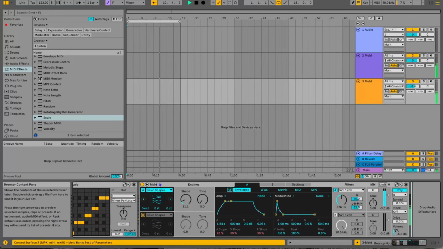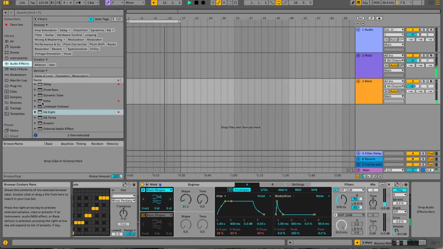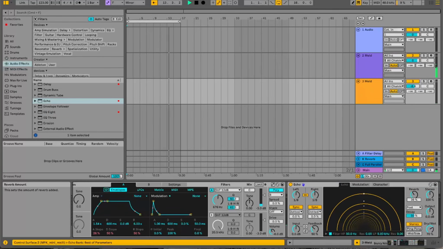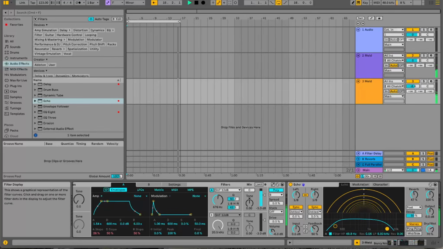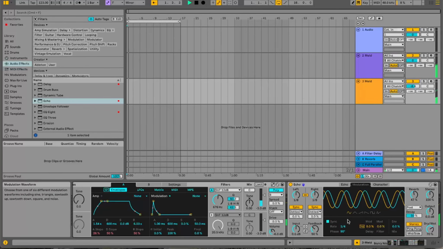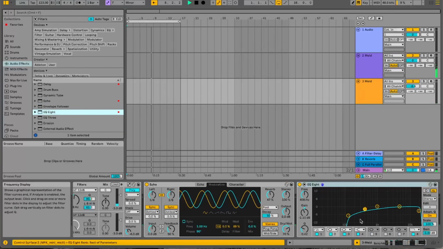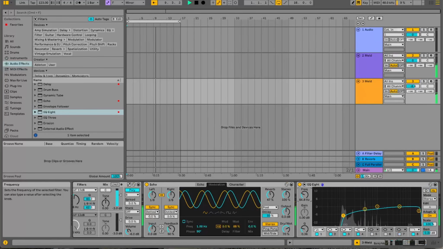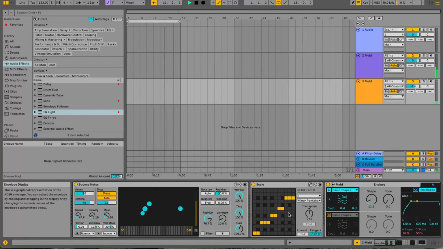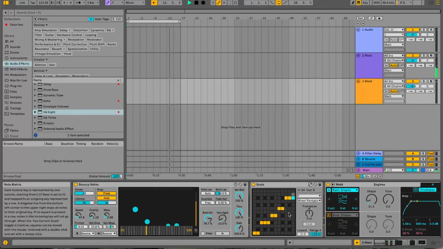Then we're going to do the same again with the effects at the end. Echo. Turn up the reverb. Same thing with the filter modulation. Turn off the sync. And then put an EQ Eight right at the end. And now we've got an awesome, constantly evolving, ever-changing generative ambient patch.